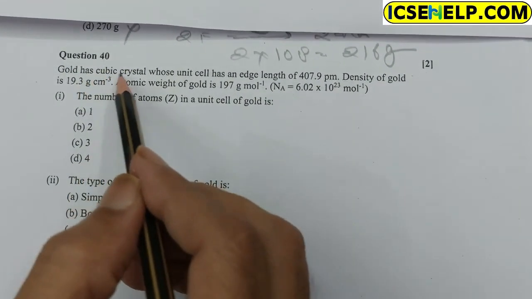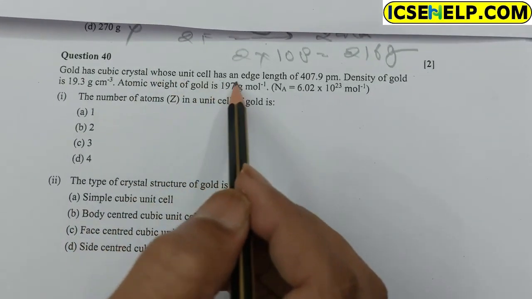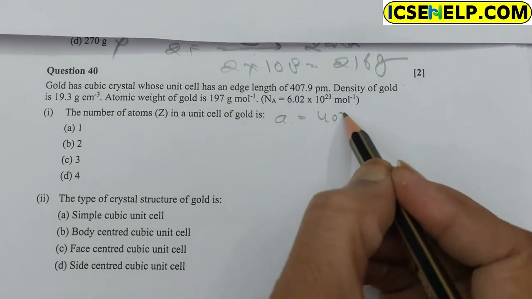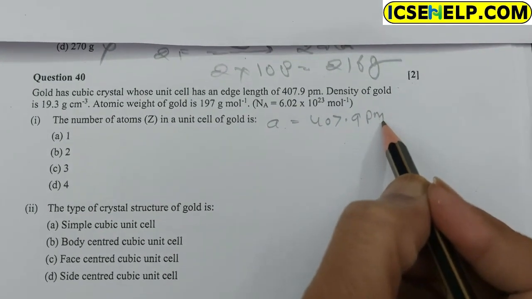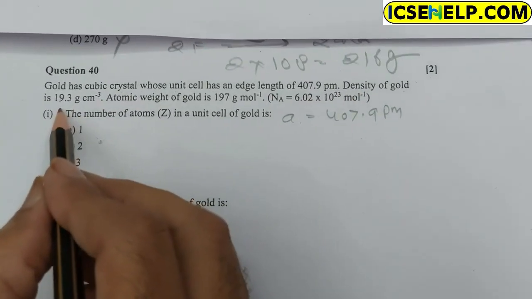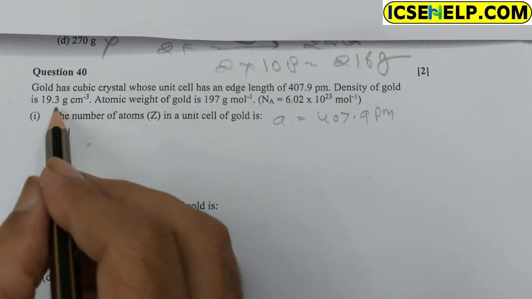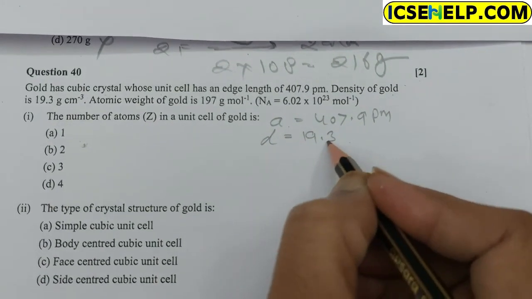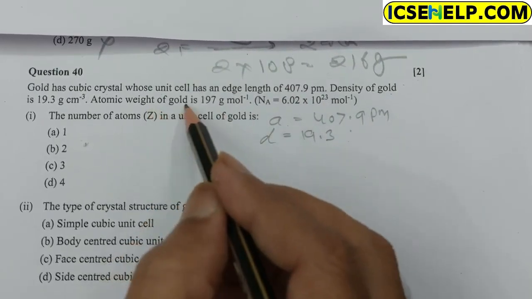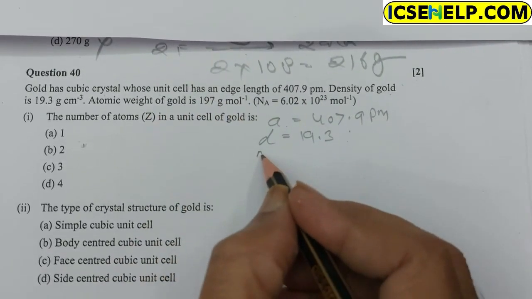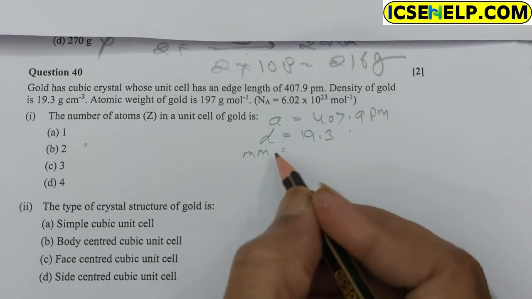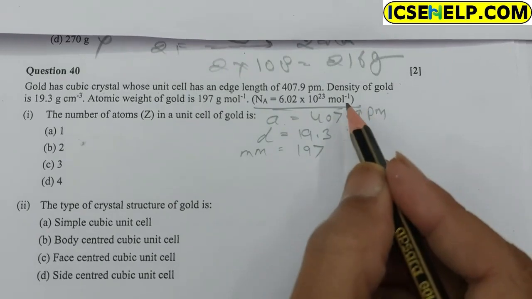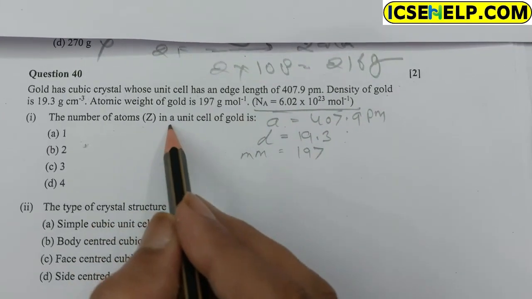Let us start question number 40. Gold has a cubic crystal whose unit cell has an edge length a. a is given 407.9 picometer and the density of gold is given 19.3 gram per cm cube. The atomic mass of gold, the molecular mass of gold, is 197, and the Avogadro number is given. Find the number of atoms in a unit cell.